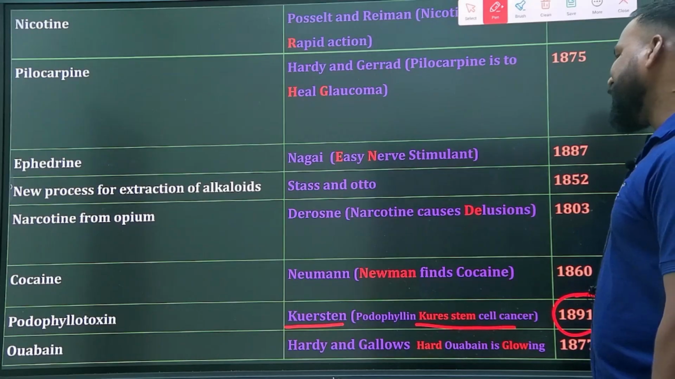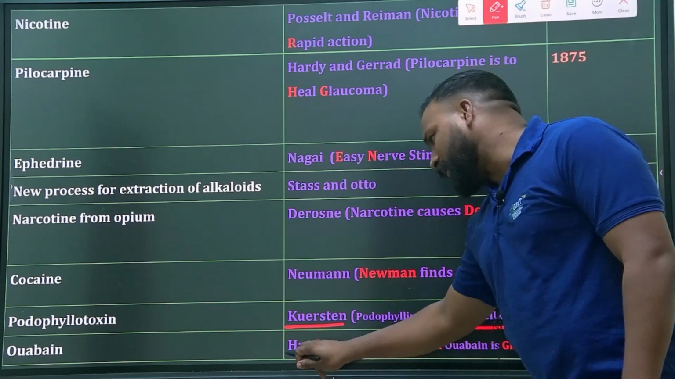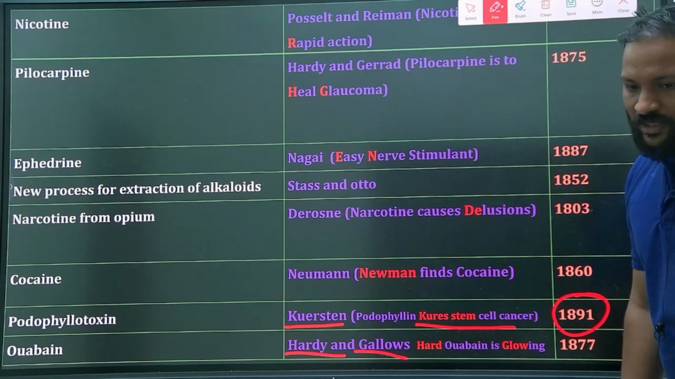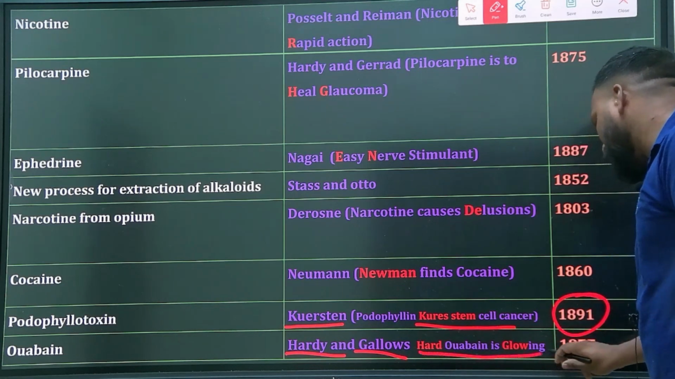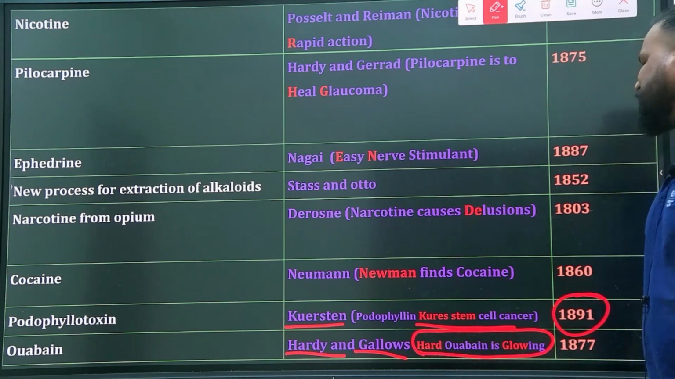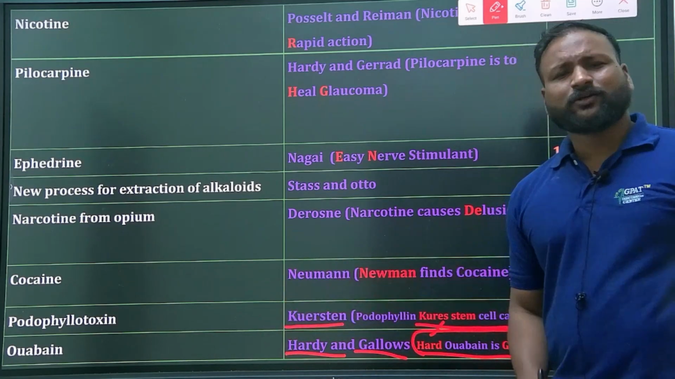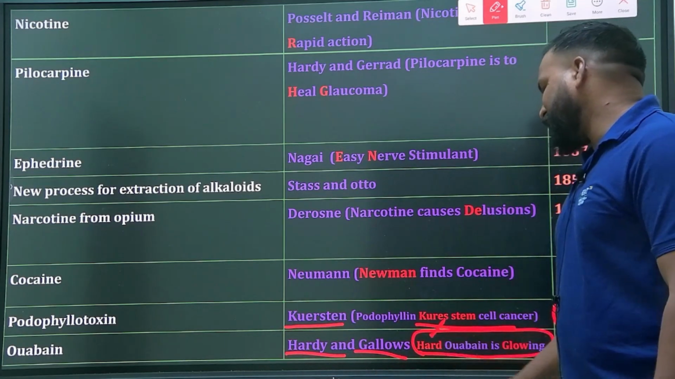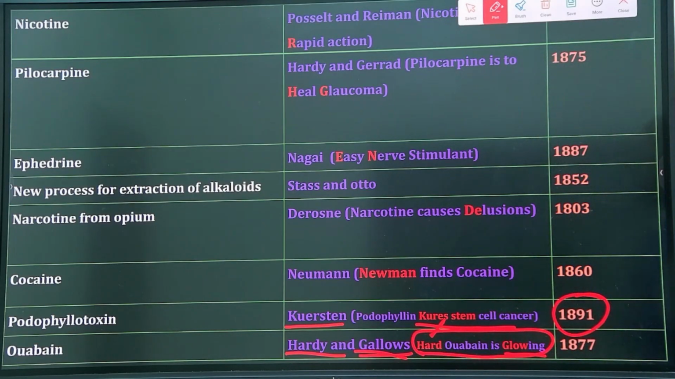Lastly, GS was developed or isolated by Hardy and Gallows. So we have created "Hard GS is glowing". Hard is for Hardy and glowing means Gallows, and it was isolated in the year 1877.